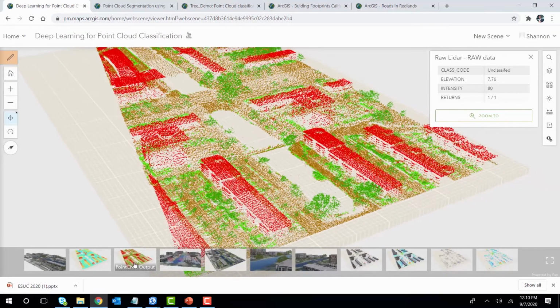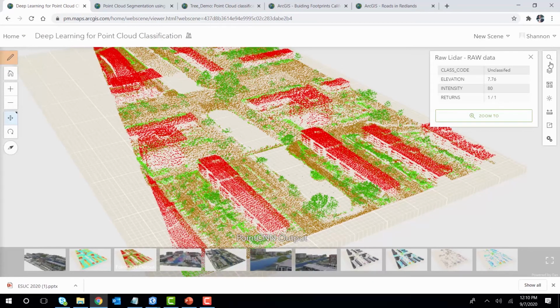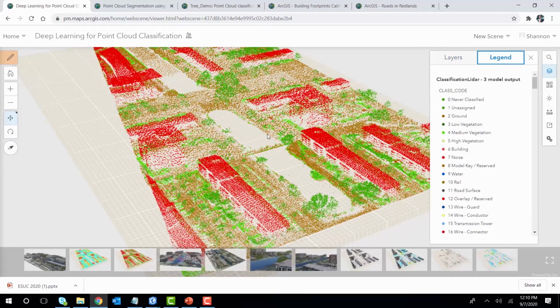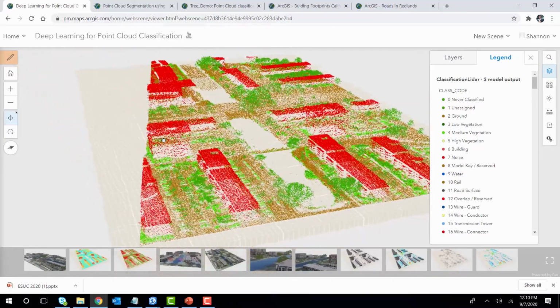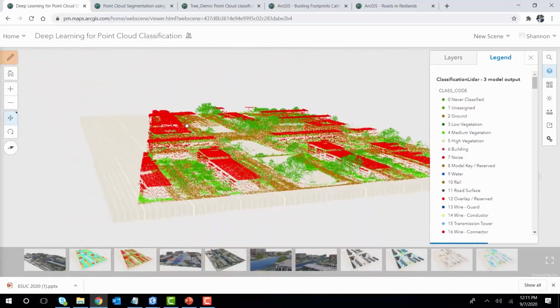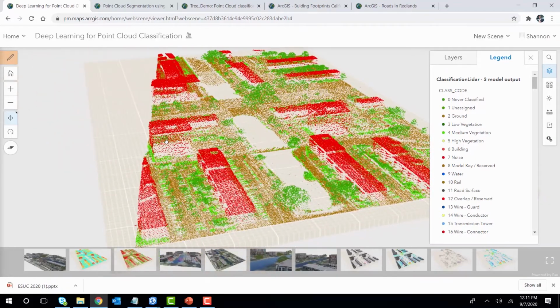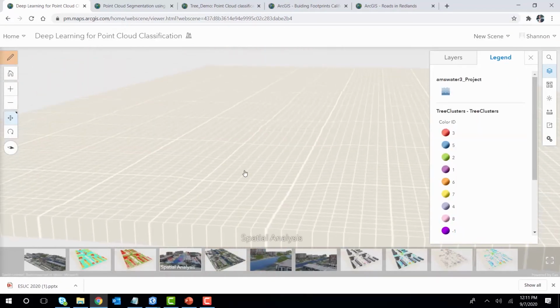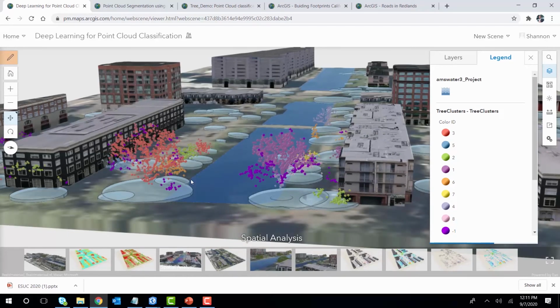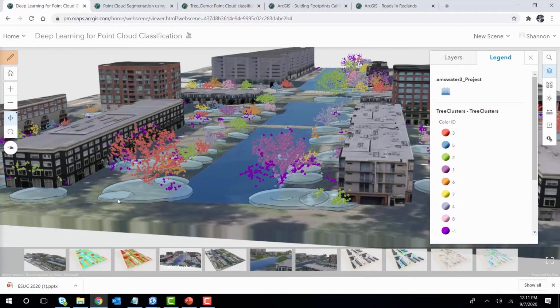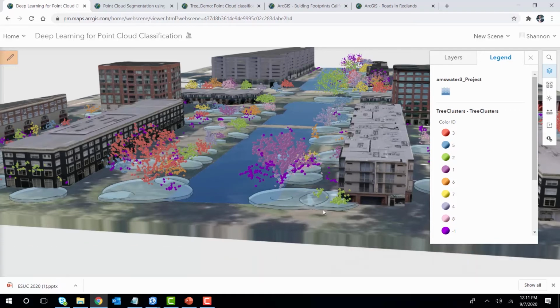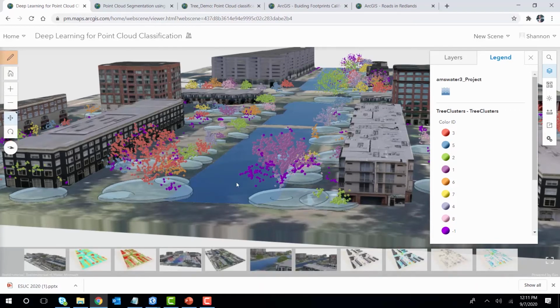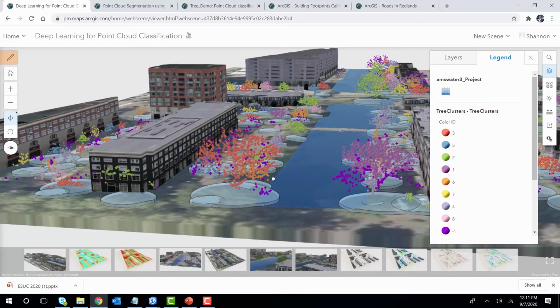So this is the output here from the deep learning, right? You can see here that this is detecting the different classes, as we can see. The buildings are classified as red, the trees are classified as green, and then we're doing some of the post-processing. In the case of the trees, for example, we're finding out the tree diameter. We're deriving the tree footprint. So that's what you're seeing here, these circles, right? And then we're using density-based clustering to find out these clusters of points to understand this exact area for the tree, right? So we're populating the attribute table with different things.